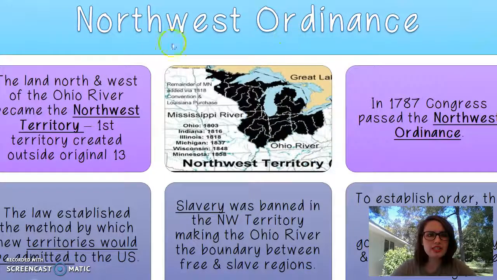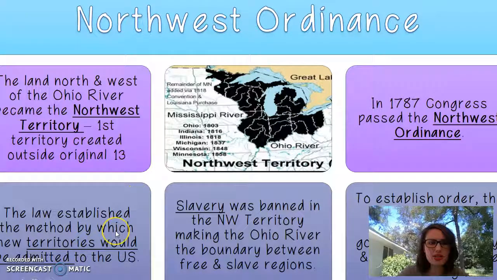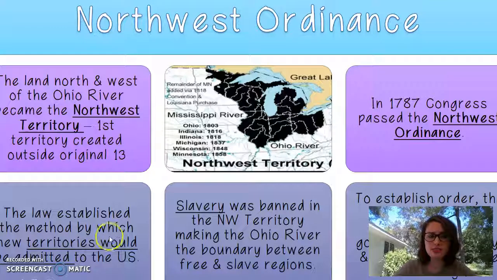The Northwest Ordinance deals with the land that is north and west of the Ohio River. This is called the Northwest Territory right here. And this is the first territory created outside the original 13. This was passed in 1787, and this law established a method by which territories would be admitted to the Union.